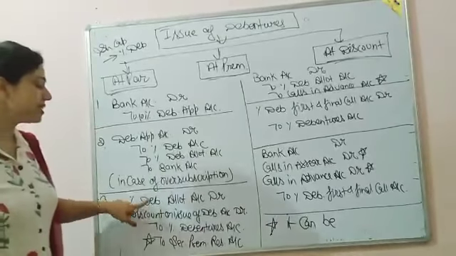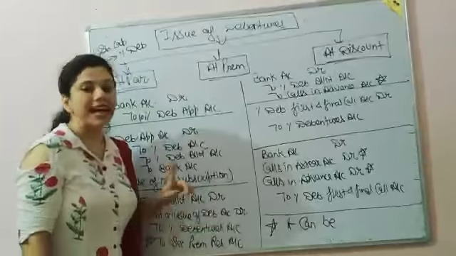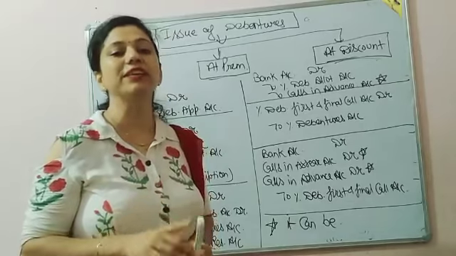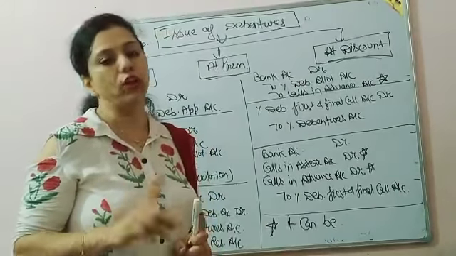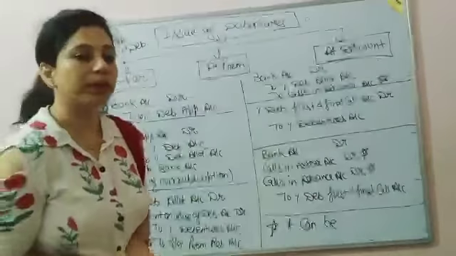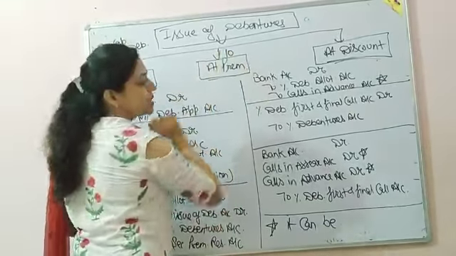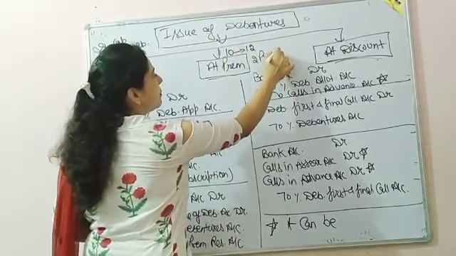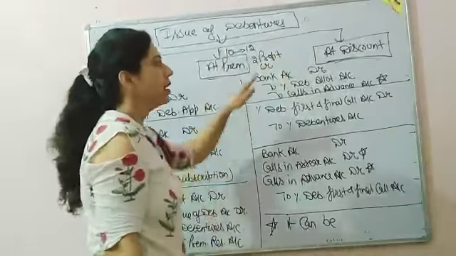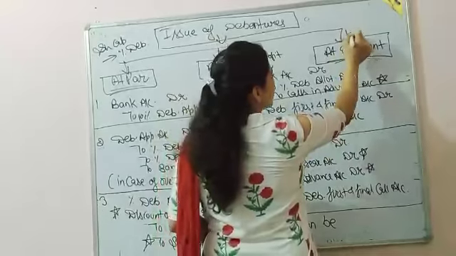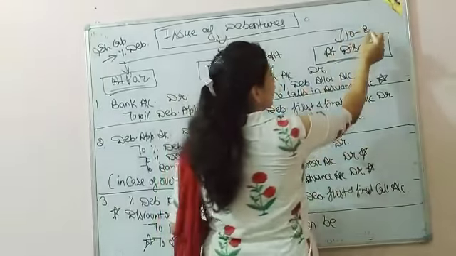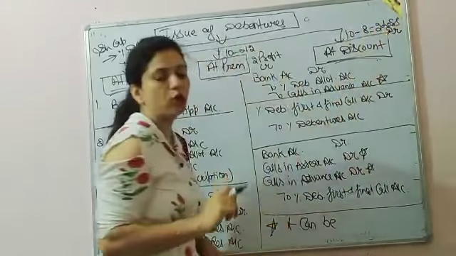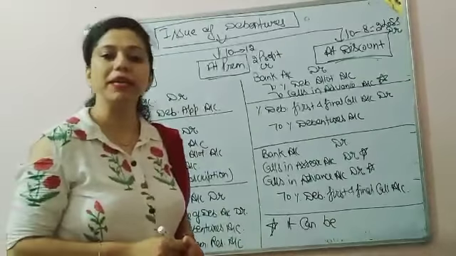Next, percentage debenture allotment account debit. As you know, whenever premium or discount is not mentioned in the question, it is considered with allotment. Premium means a debenture of ₹10 issued for ₹12. So in that case, 2 rupees is the profit for the company, so it will be credited. And at discount means if debentures of ₹10 are issued for ₹8, then 2 rupees is the loss for the company, so it will be debited. So discount will be debited and premium will be credited.